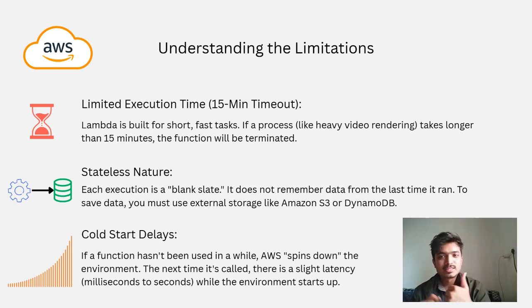Why? Because the first reason is that it is made for short-term tasks, like events. For example, if your application is running and any new user joins, then we can send a welcome email to that user. That is a short-term task, and Lambda is made for that kind of task. It has a 15-minute timer. Our function can sustain for a maximum of only 15 minutes. That's why it can sustain only short-term tasks.